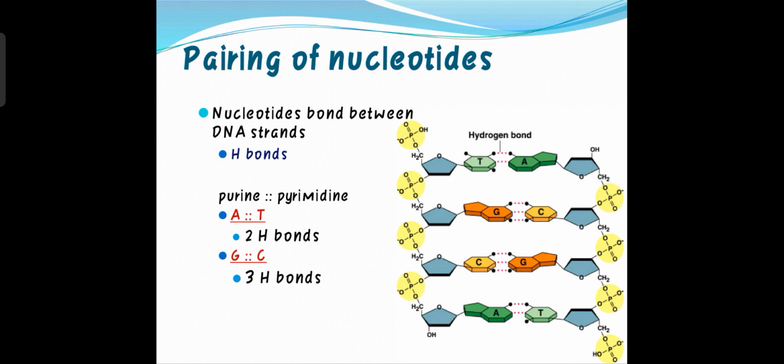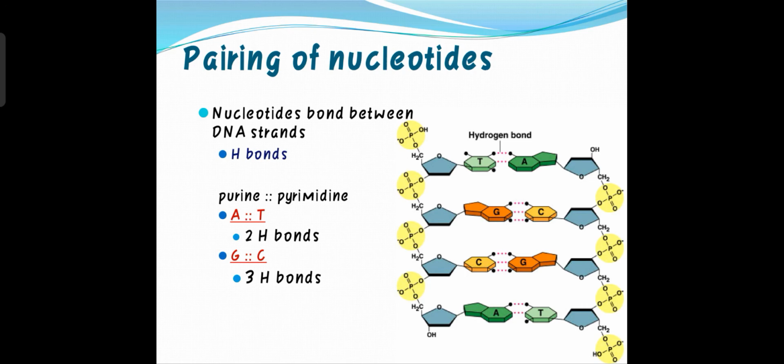And on the outside, in the outline of the structure, one is the phosphate group, one is the sugar. The phosphate group and the sugar bind to each other with the help of the phosphodiester bond, and this sugar binds to the nitrogenous bases with the help of the glycosidic bond.